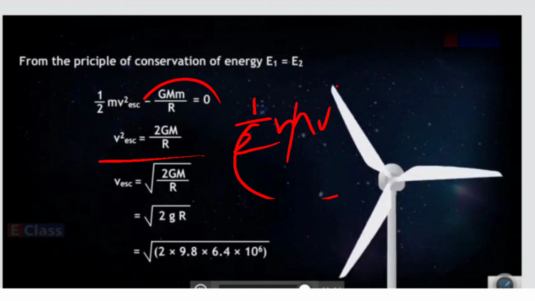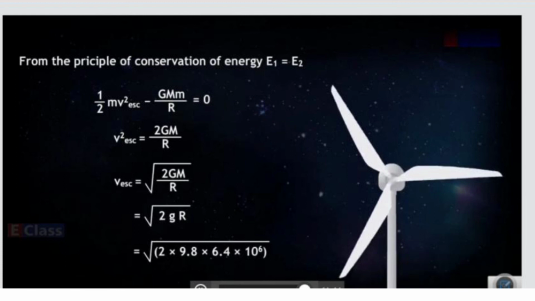Now what is GM upon r? Concentrate here, children. Small g is GM upon r square. Sorry, GM upon r square.